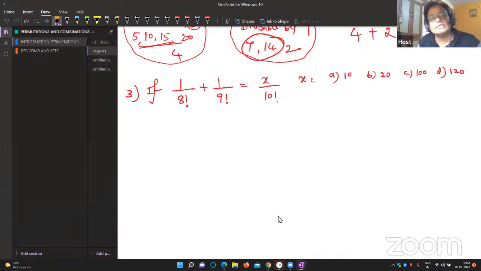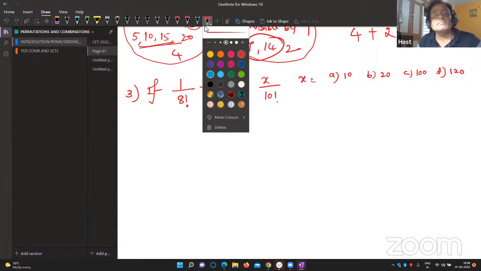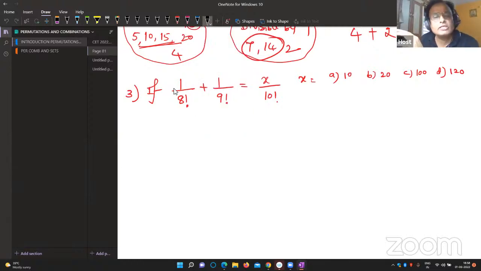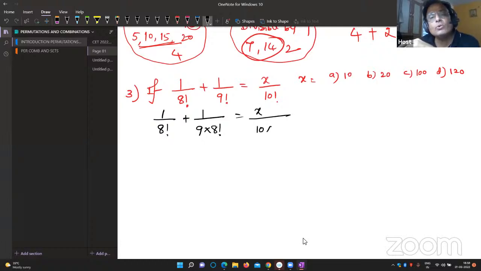So 1 by 8 factorial plus 1 by 9 into 8 factorial is equal to x upon 10 into 9 into 8 factorial, we can write.